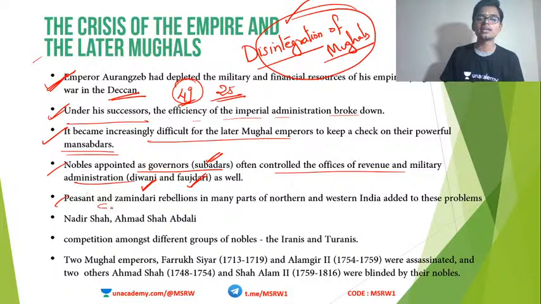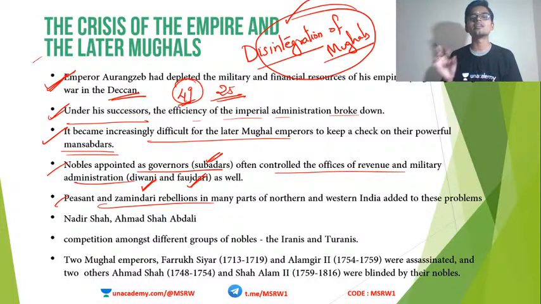Peasant and Zamindari rebellions broke out in many parts of India due to the various kinds of settlement policies. For example, the Zapti system, permanent settlement, and different kinds of settlement. Different settlement policies were there throughout the Mughal Empire, and these variations in revenue assessment caused resentment throughout the empire.